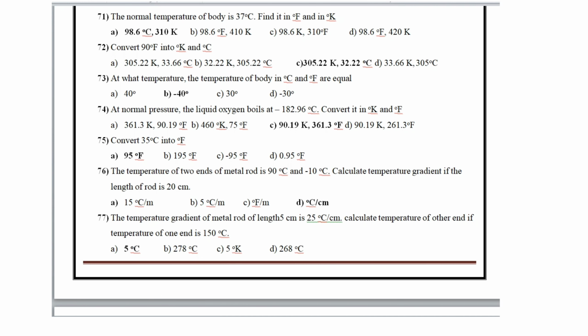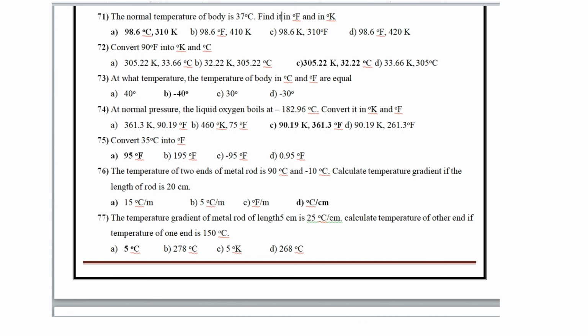At normal pressure, the liquid oxygen boils at minus 182.96 degrees Celsius. Convert it into degree Kelvin and Fahrenheit. This is 90.19 Kelvin and minus 361.3 degree Fahrenheit. Convert 35 degrees Celsius into Fahrenheit. 35 degrees Celsius is equal to 95 Fahrenheit.